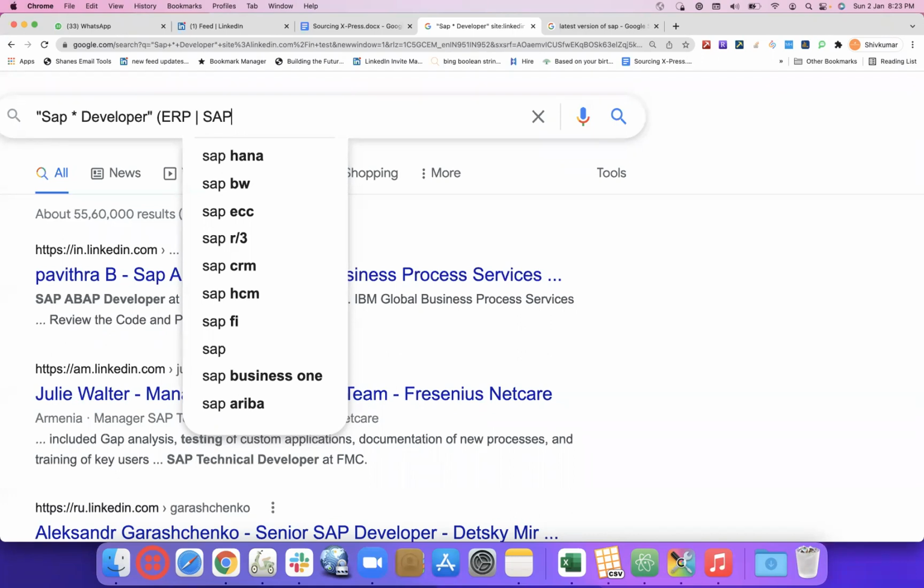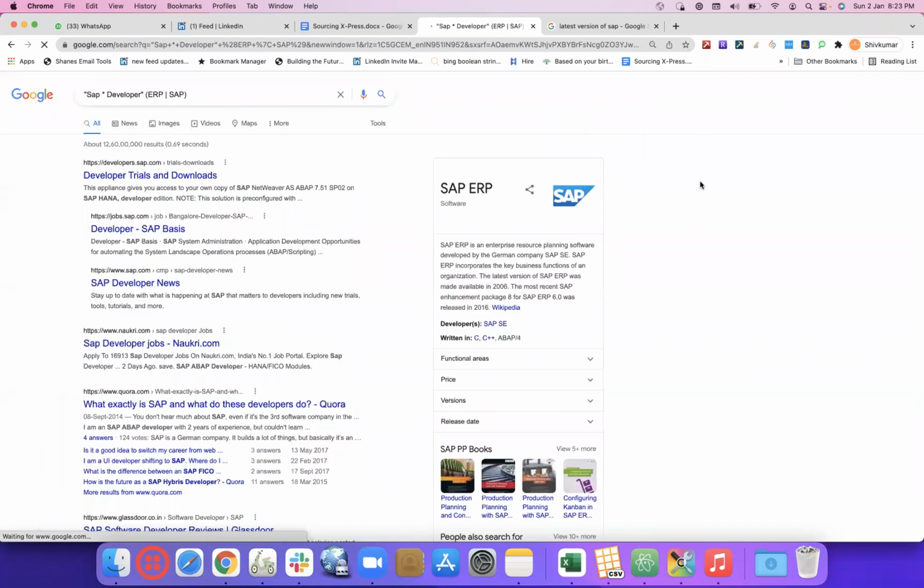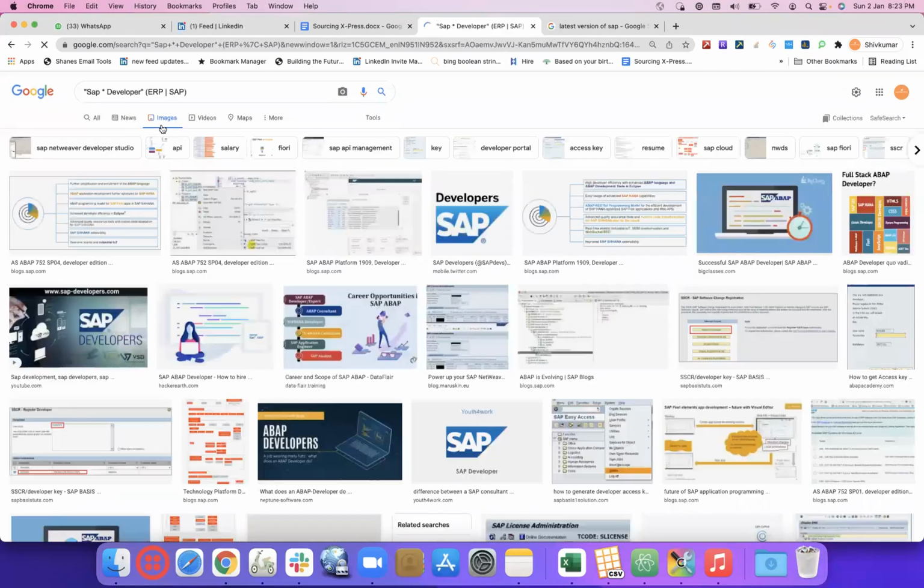Okay, let's go with this and see if we can get something. After giving a search, let's say we entered a new market and we are not sure which portals or social media sites work in that particular location. In that case, we give the keywords we need initially and then click on image.